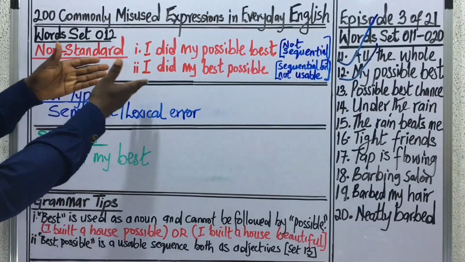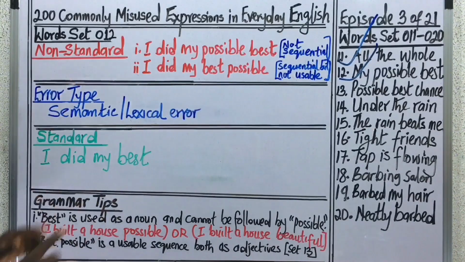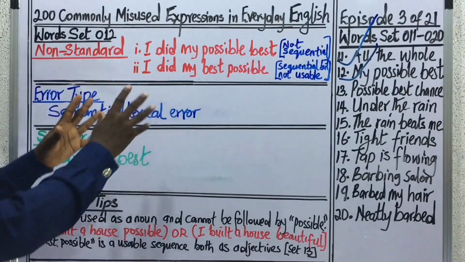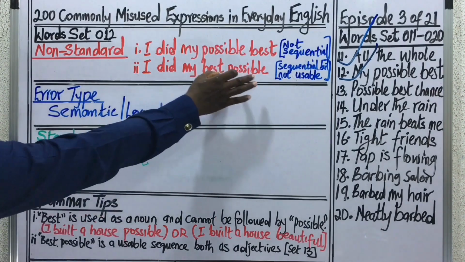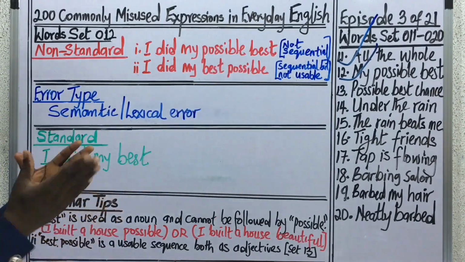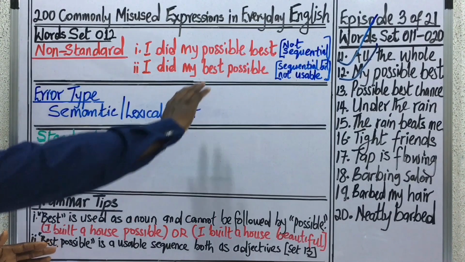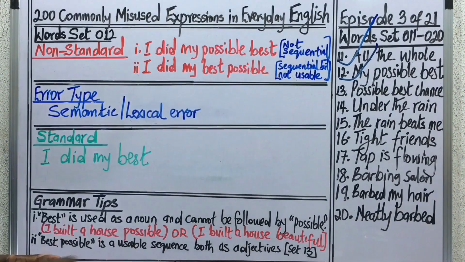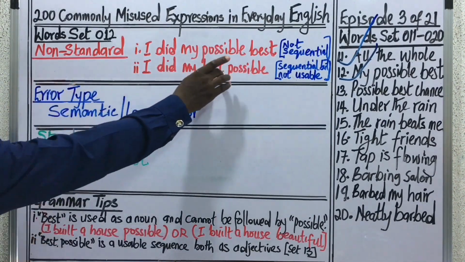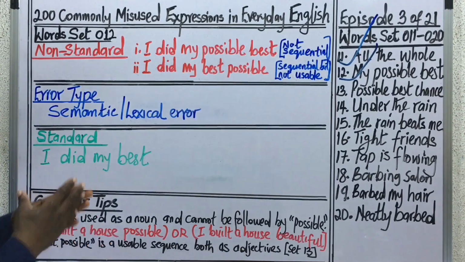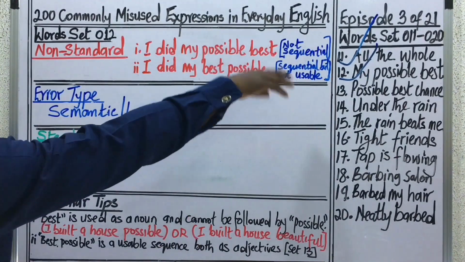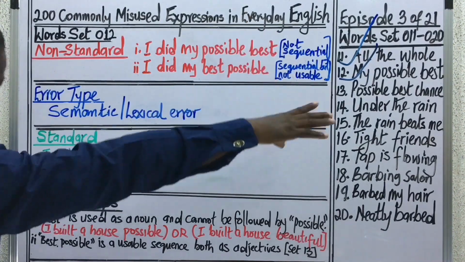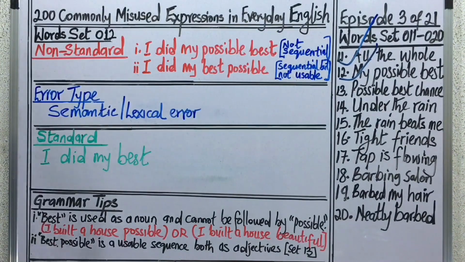Then coming to the second one, "I did my best possible." This is beautiful. Not that it is a standard expression, but because the words best and possible coming together in an expression are in a good sequence. They are in their right sequence. So that is why in blue we have "sequential but not usable in this context."